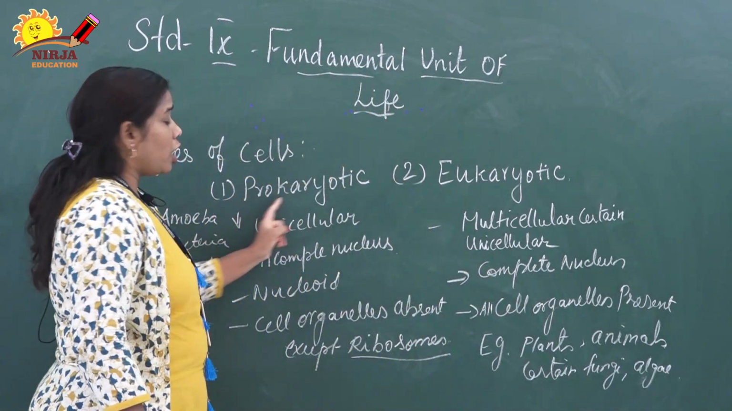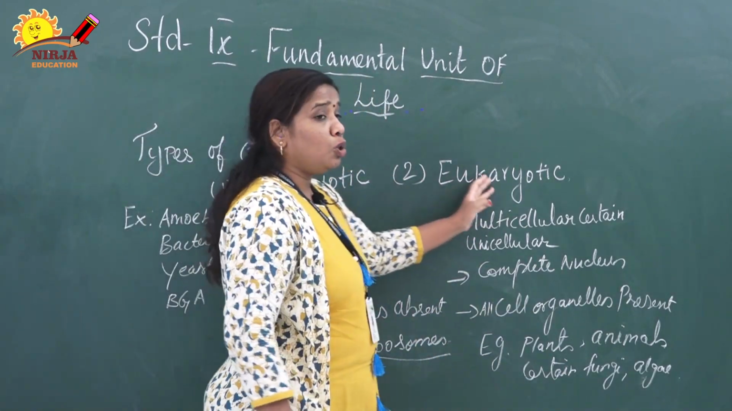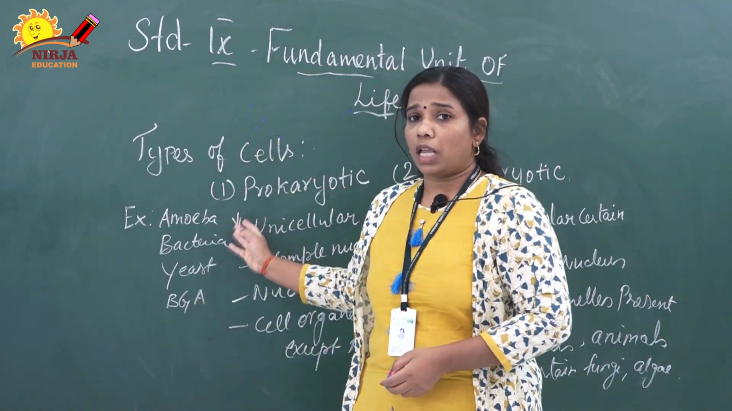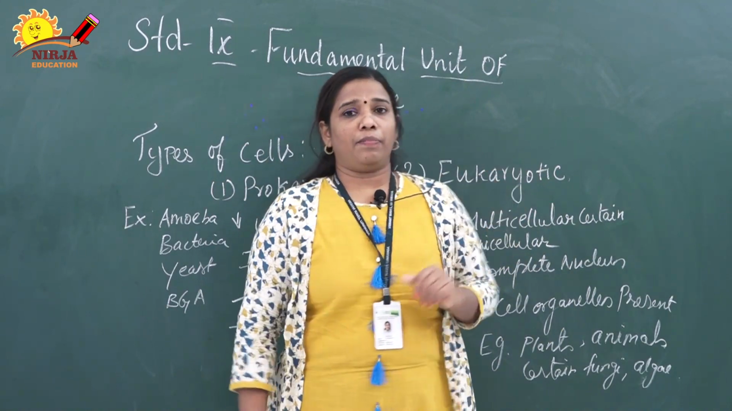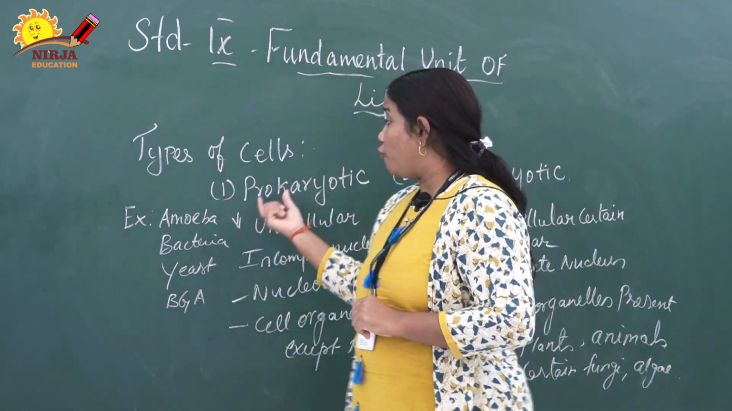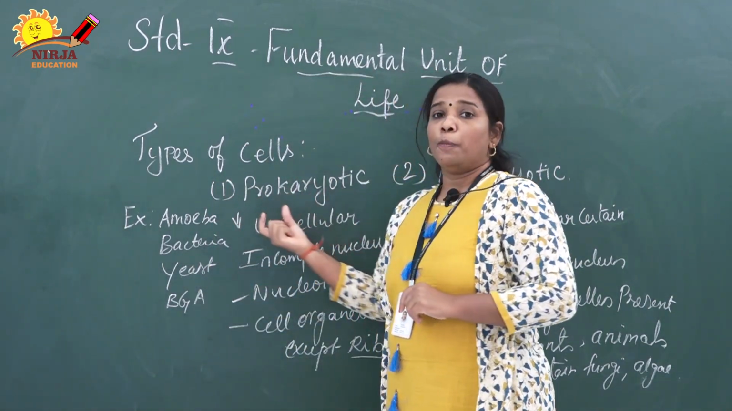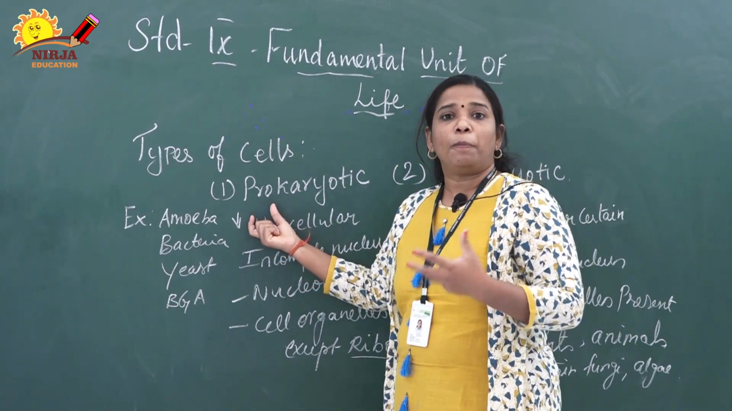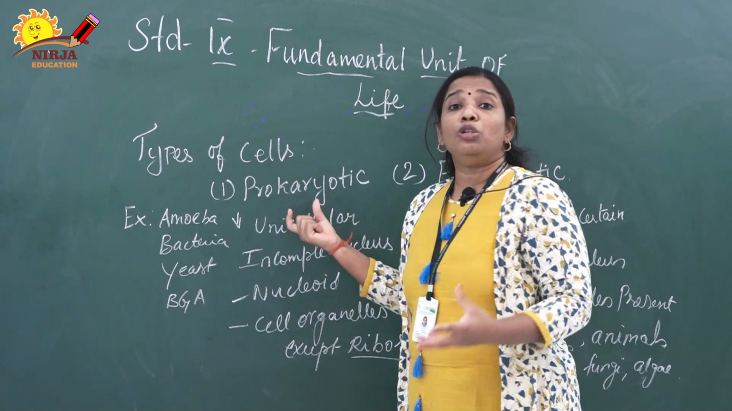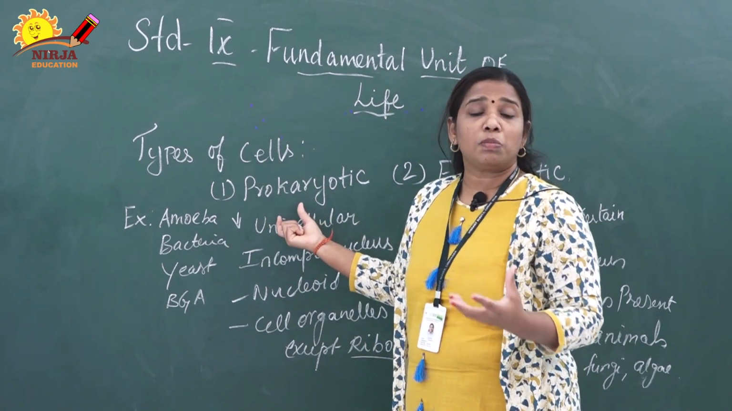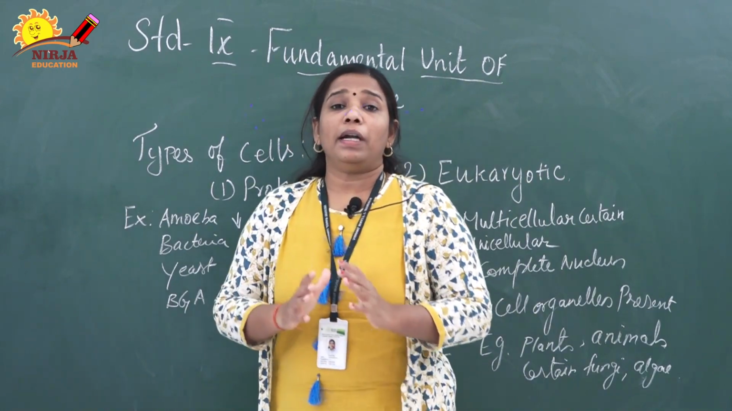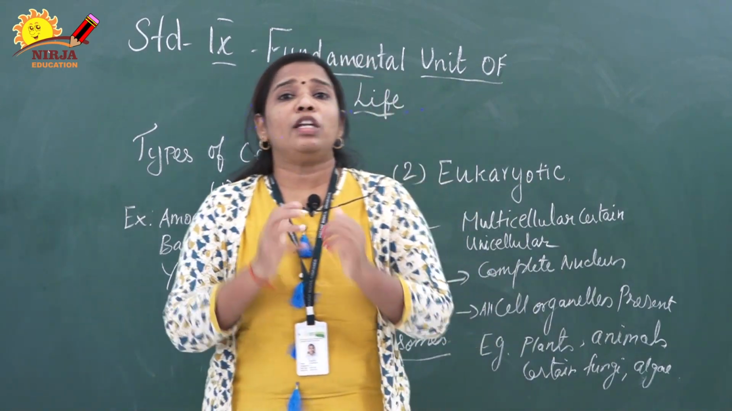One is the prokaryotic cell, and another one is the eukaryotic cell. What is the word meaning of prokaryotic? Pro means primitive or first. Karyot means nucleus. This is a scientific term. So here the nucleus is present, but it does not have a complete nucleus.